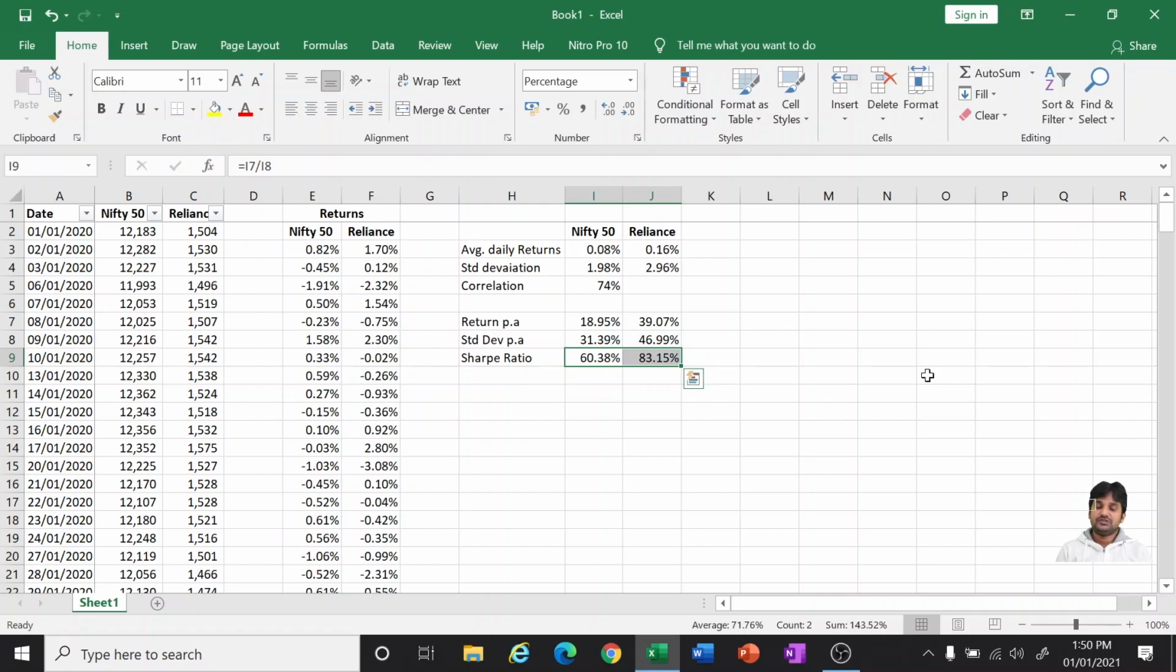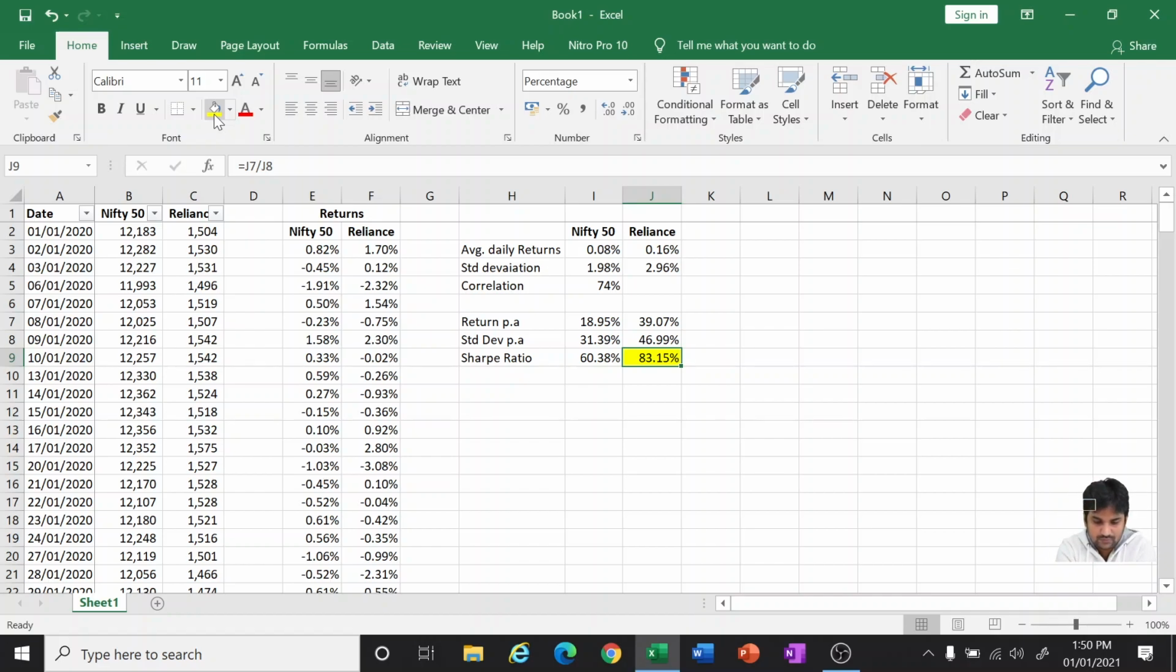So the Sharpe ratio is giving you 60%, meaning if a person is taking 1 rupee of risk, he is getting only 60 paise of return. With Reliance, for 1 rupee of risk, he is getting 83 paise of return. Okay, which one do you prefer? Generally, if you give this option to any layman, he will obviously choose this one, because for 1 rupee of risk he is getting a better option, approximately 83 paise.